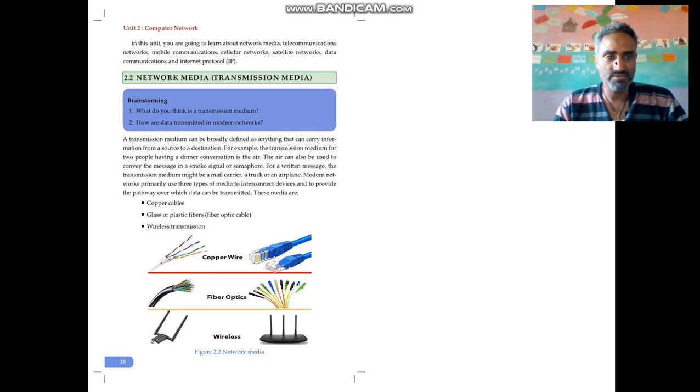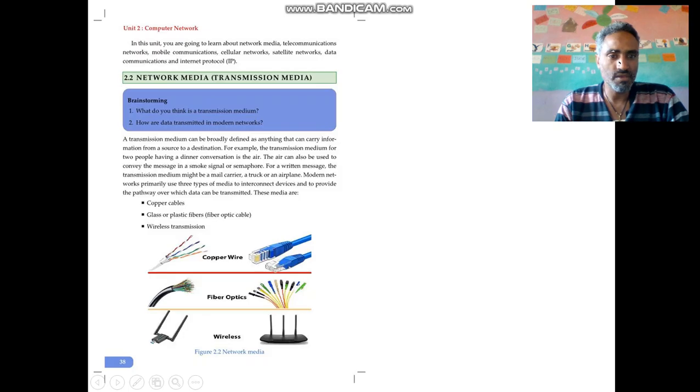Copper cables: this is how the transmission medium is used. A transmission medium can be wire-based or wireless. In the case of wire-based, we may have copper cables, or glass or plastic fibers, or fiber optic cables. Again, the transmission medium can also be wireless transmission. Figure 2 shows us different network media.